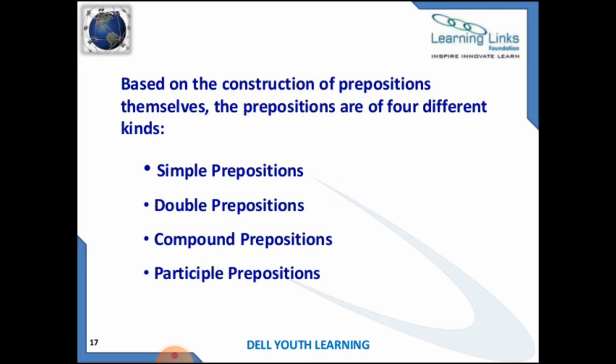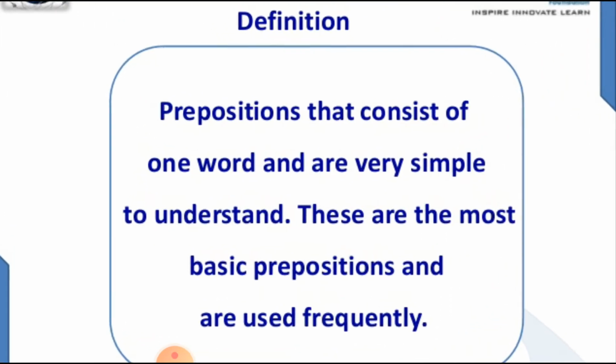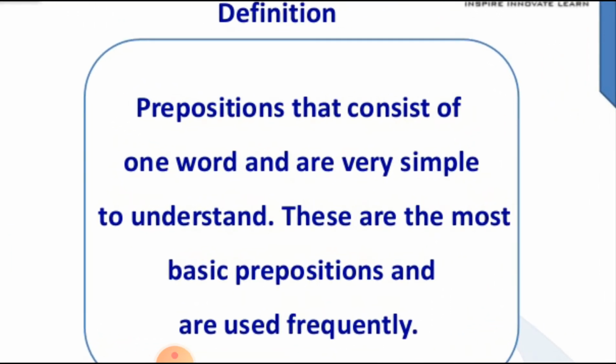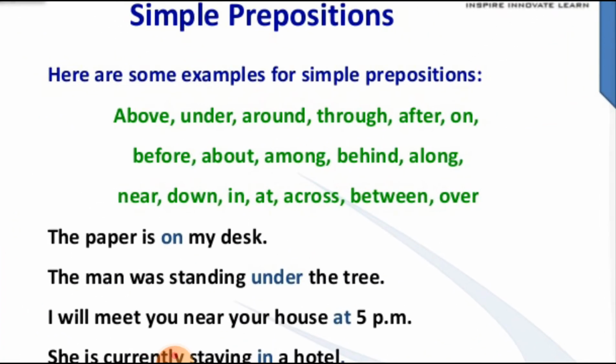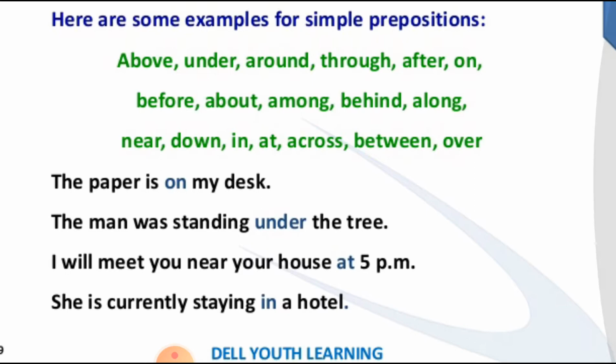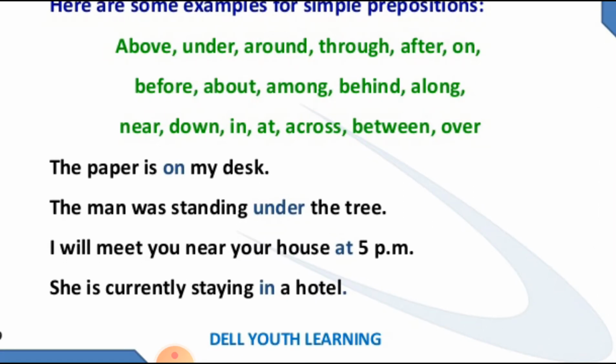Next, based on the construction of prepositions themselves, prepositions are of 4 different kinds which we have already discussed: simple, double, compound and participle. Simple prepositions consist of one word and are very simple to understand. These are the most basic prepositions and are used frequently, like in, on, for, to. Here are some examples of simple prepositions: above, under, around, through, after, on, before, about, among, behind, along, near, down, in, at, across, between and over.